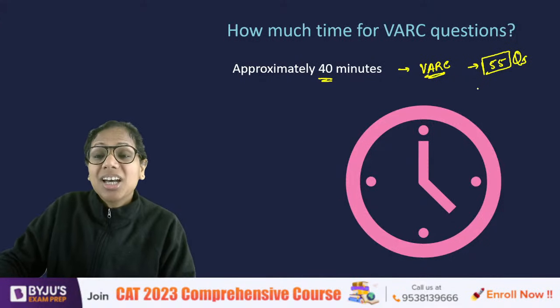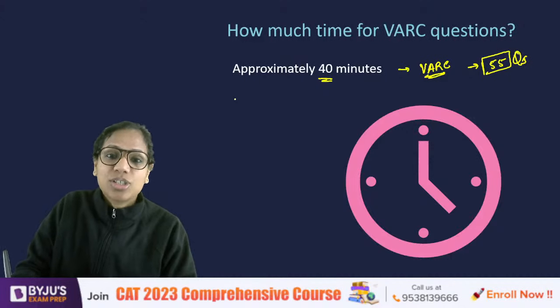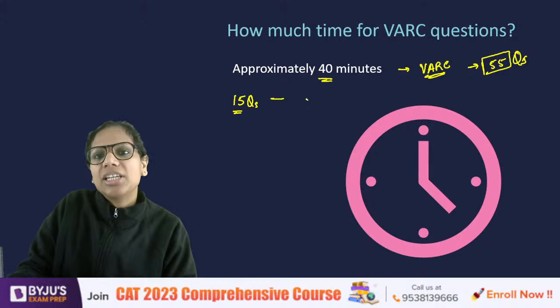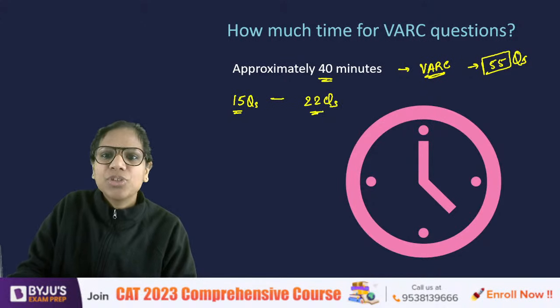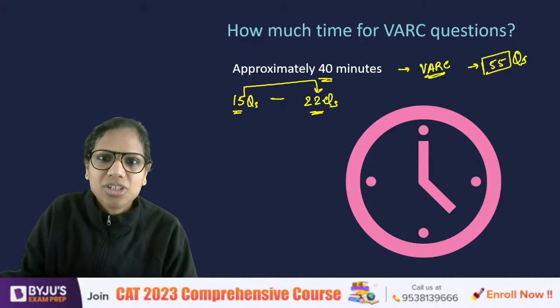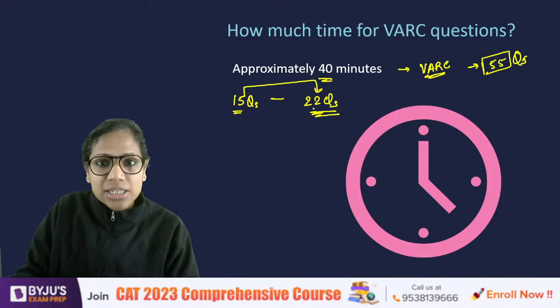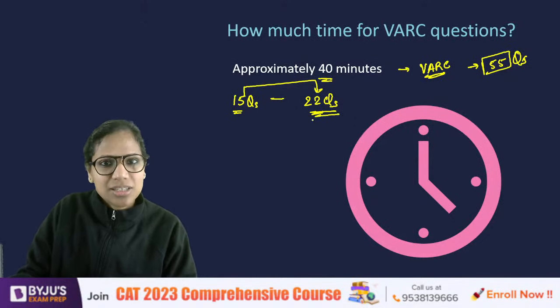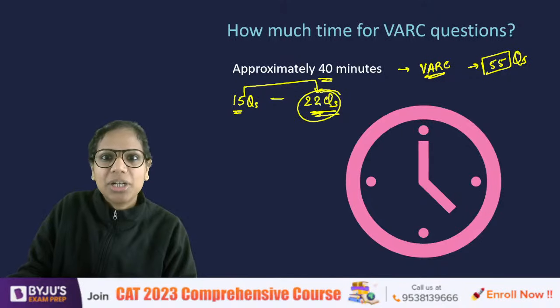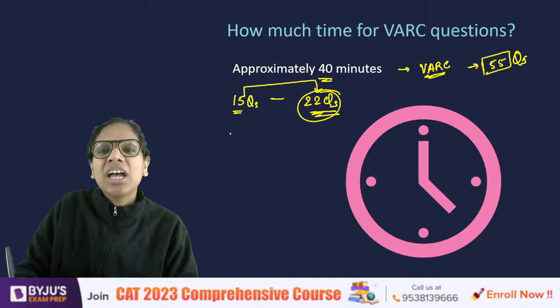Out of these, there are huge fluctuations when it comes to RC passages across slots. In one slot, for instance, last year we had 15 questions, while in another we had 22 questions. Looking at it percentage wise, this is a huge fluctuation, right? So you cannot ignore the RC passages. You can't think, oh, I'll leave the RC passages. That won't do if there are 22 questions out of 55 from RC passages, isn't it?